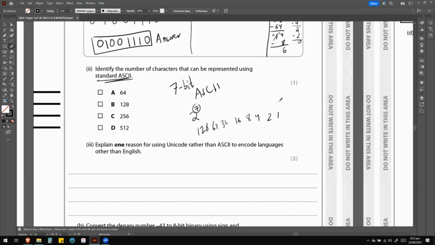This is starting from 2 raised to the power 0, 2 raised to the power 1, 2, 3, 4, 5, 6, and 7. Okay. How many total bits are these? This is 1 bit, 2 bit, 3 bit, 4 bit, 5th bit, 6th bit, and 7th bit. And this is the 8th bit. So when we say 7-bit ASCII code, we're just utilizing the 7 bits of the byte.